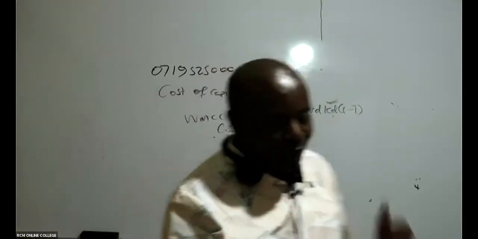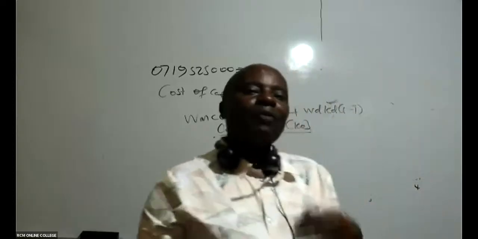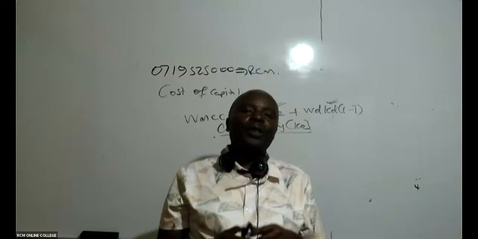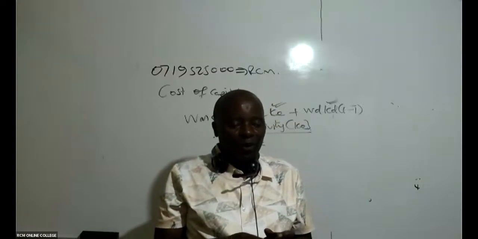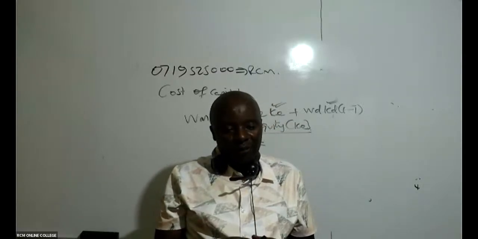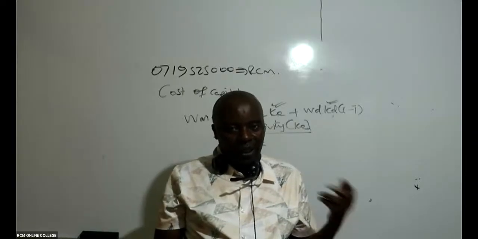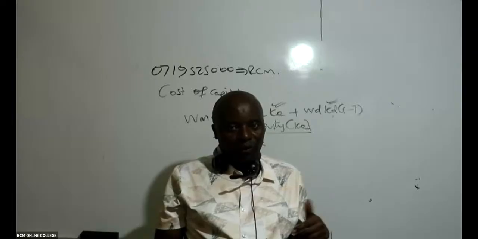How do I do this? It's very easy. Do we have any ninja that knows how to compute the cost of equity formula? Remember, the cost of equity is as a result of the dividends we are paying these guys.